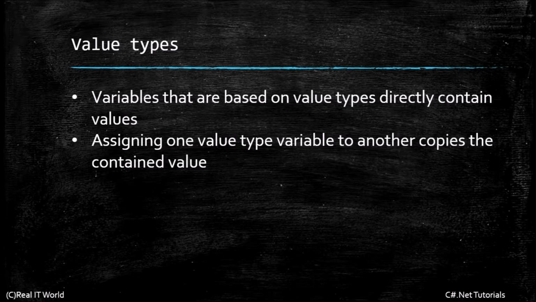Assigning one value type variable to another copies the contained value. This means suppose I have integer x equal to 100, then integer y equal to 200. So if I say x equal to y, this statement will copy the y value, that means 200, to x.